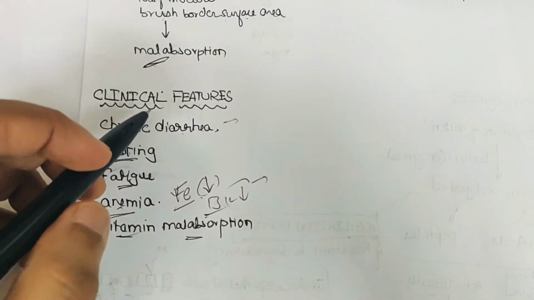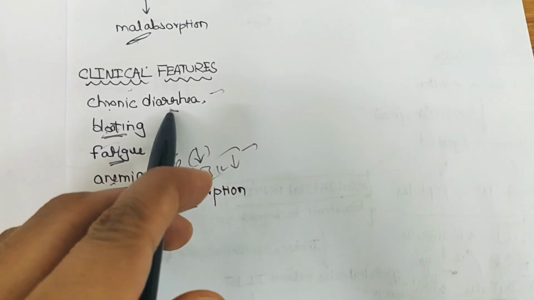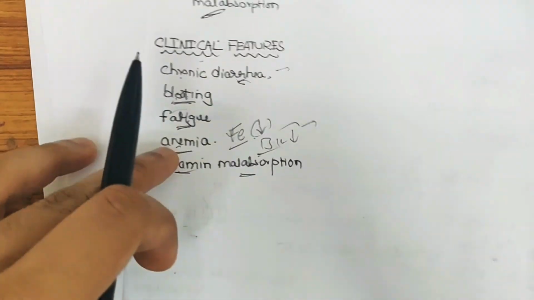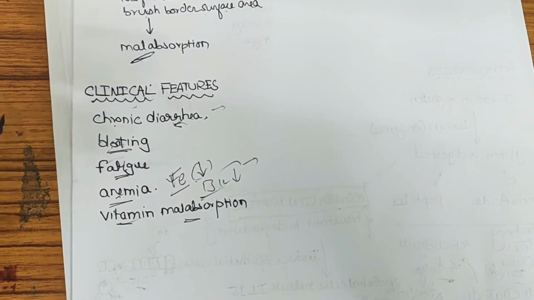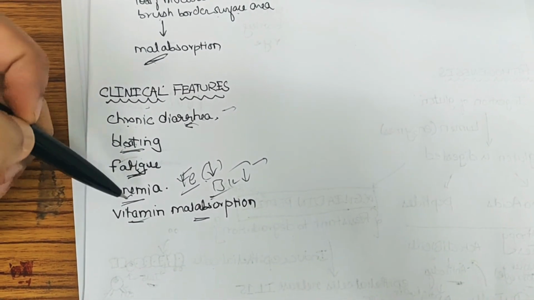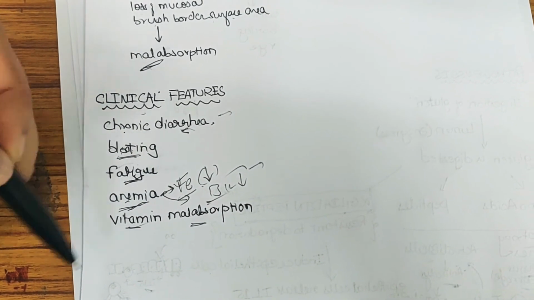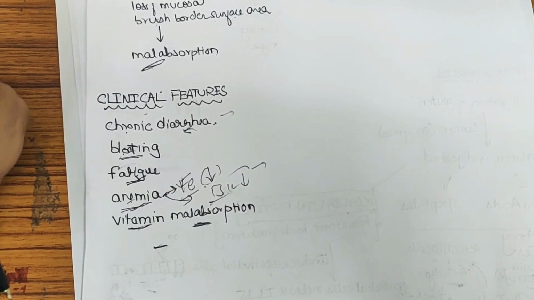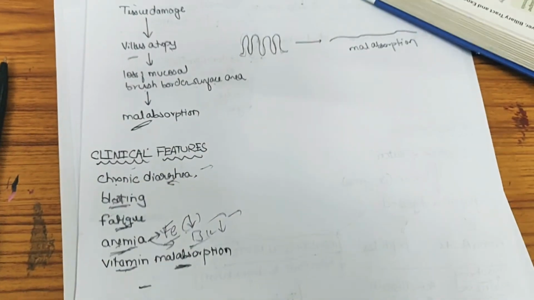Coming to the clinical features, there is chronic diarrhea as there is inflammation, and also malabsorption. There is also bloating and fatigue, and anemia due to decreased iron absorption and B12 absorption, and also vitamin malabsorption. These are the clinical features, and thank you for watching.